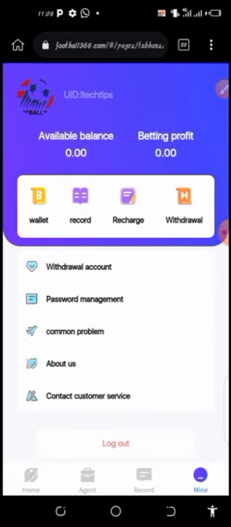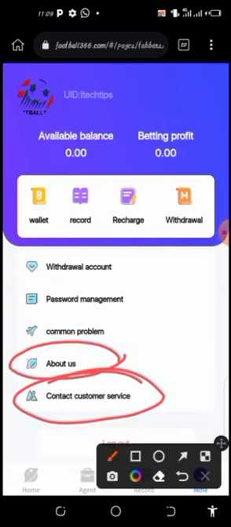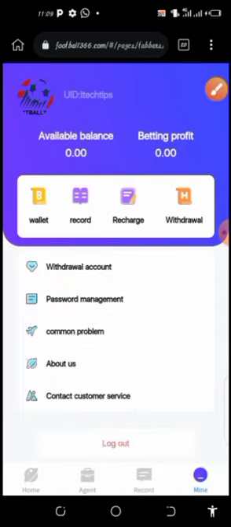If you want to contact customer service, you can use this handle here, or if you want to read about the platform and any common problem you are facing, you can sort it out here. Then password management is here. So this is all you have to know about this platform. Then betting profit will reflect here, and the available balance will also reflect here. So that is all I want to show you.